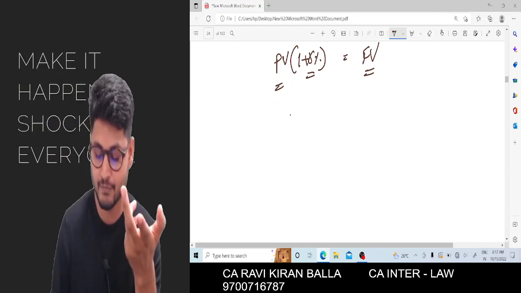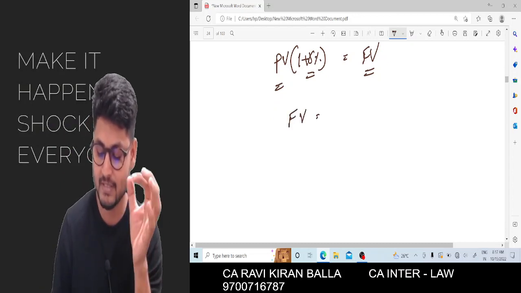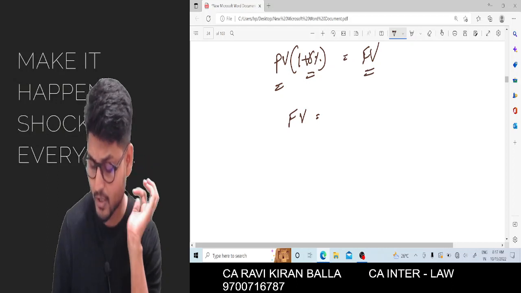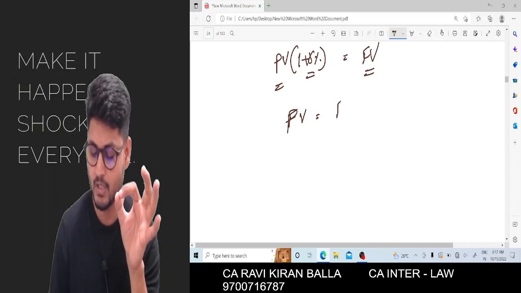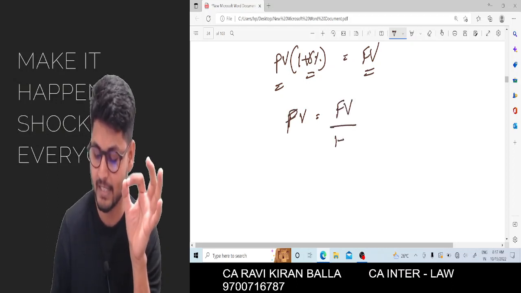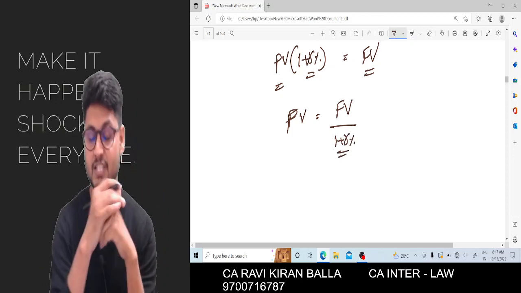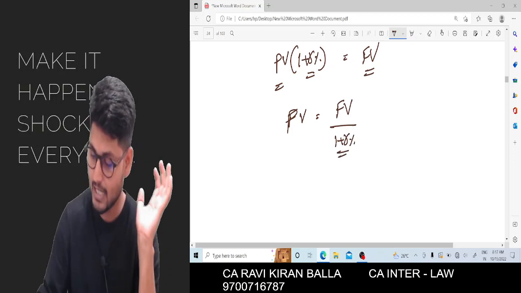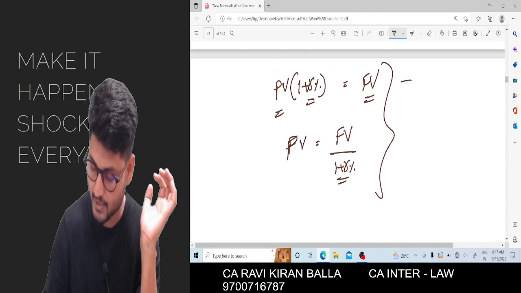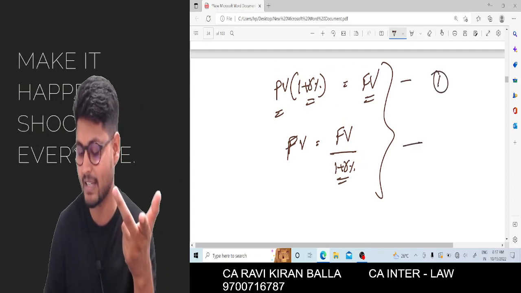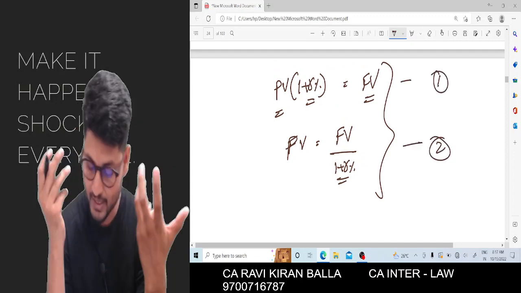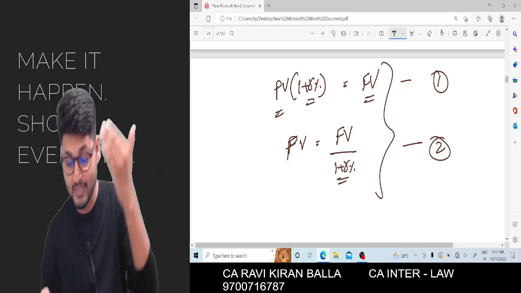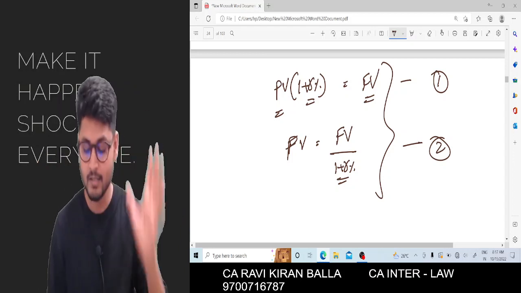Also, I can write this formula as present value is equal to future value divided by 1 plus R percentage. So after looking at these two terms, term number 1, from that term itself I have derived another formula, present value is equal to future value divided by 1 plus R percentage.